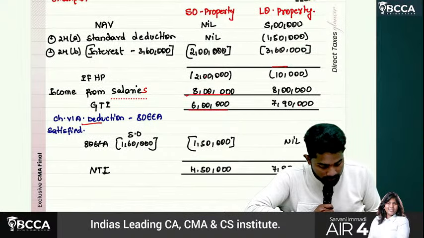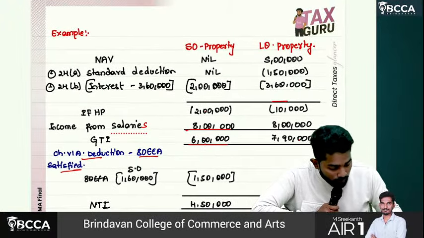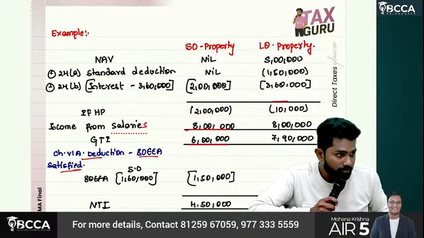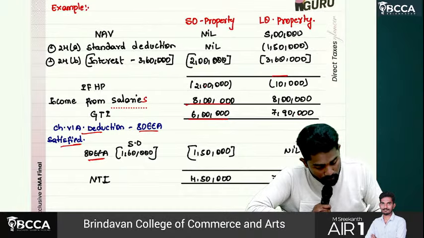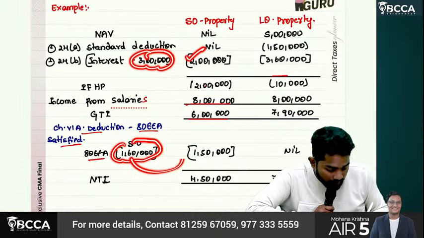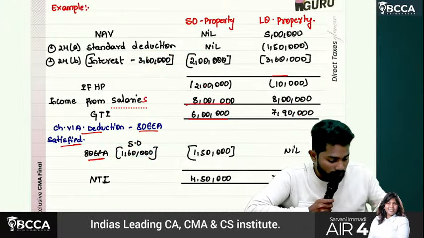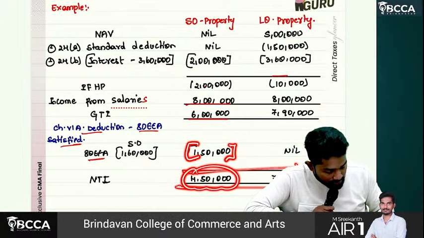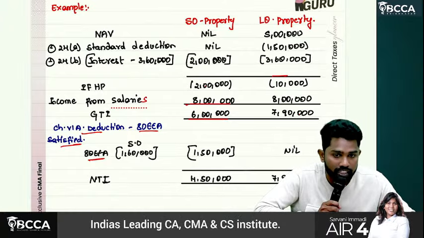And then Chapter VI-A deduction, 80EEA conditions are satisfied. Since it is let out property, all the interest is claimed as deduction under house property only, so we need not claim it again. But here under 80EEA, sir, how much interest is still to be claimed? Total 3,60,000, 2 lakhs claimed here. How much balance is there? 1,60,000. 80EEA also gives a limit of how much? 1,50,000 only. So that 1,50,000 claimed here, the net total income is 6,40,000 here, whereas here it is 7,90,000.